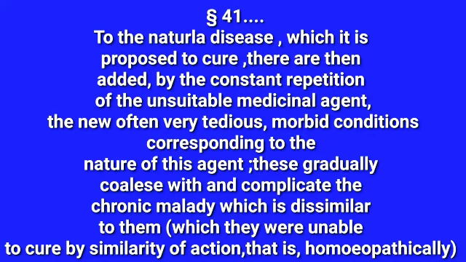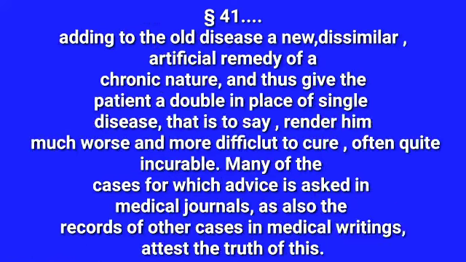Those gradually coalesce, which means add together different elements, coalesce with and complicate the chronic malady which is dissimilar to them. Now this medicinal condition itself also produces a disease condition, adding to the old disease a new dissimilar artificial malady of a chronic nature, and thus gives the patient a double in the place of a single disease.